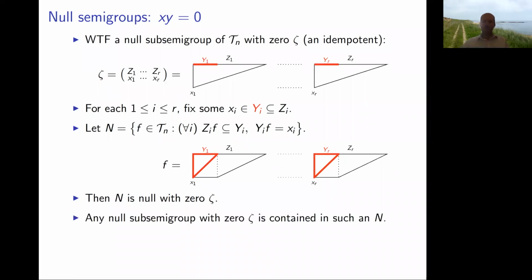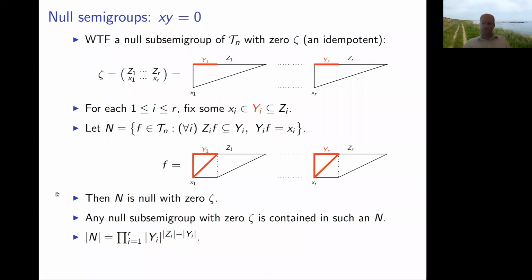It turns out that any null semigroup with this zeta is contained in such an N where you choose the subsets Y1 up to YR in some way or another. So the biggest null semigroup is going to be one of these things. You can work out what its size is by just saying, well, it's just determined by essentially the sizes of the Zs and the Ys. The freedom in defining an element like this is all in where you decide to send the elements of Z1 that are not in Y1, and you get this.